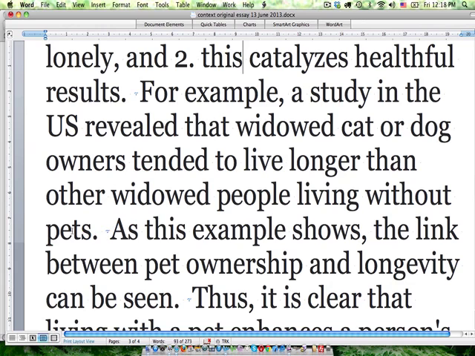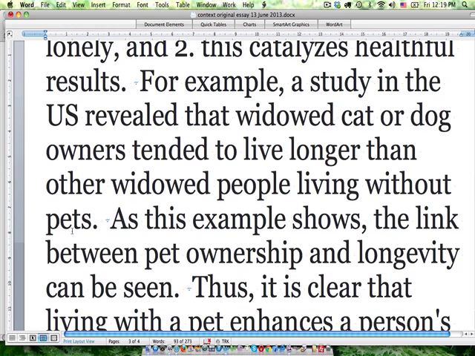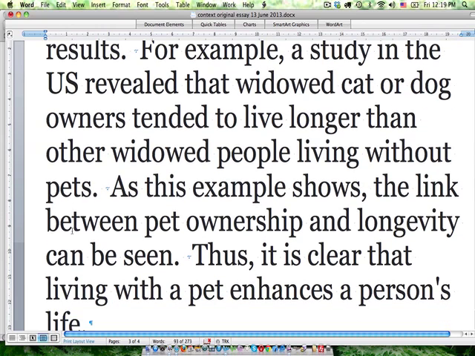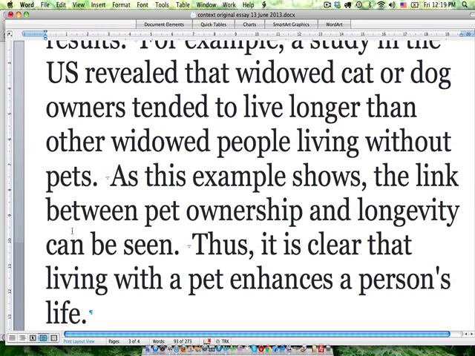As this example shows, the link between pet ownership and longevity can be seen. Thus, it is clear that living with a pet enhances a person's life. I really like these sorts of phrases, ones that use the link between one and two, so pet ownership and longevity, can be seen. I think it's a very logical way to progress into your conclusion. You share an example, and then you say, okay, this example shows that A leads to B, and then because of that, we can conclude C. So thus it's clear that living with a pet enhances a person's life.